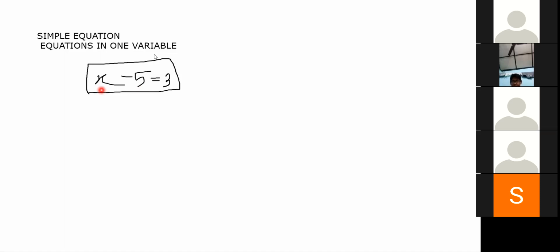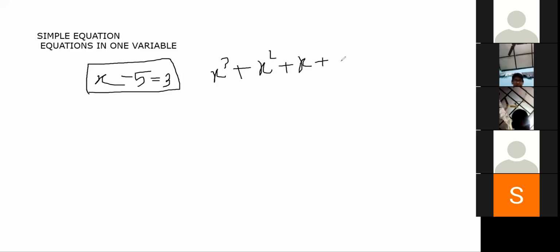Last class I also discussed the powers of a variable. For example, x cube plus x square plus x plus 1 is equal to 0. Can anyone tell me what is the highest power of this equation? Sir, x cube. Ayushman, do you agree with this?